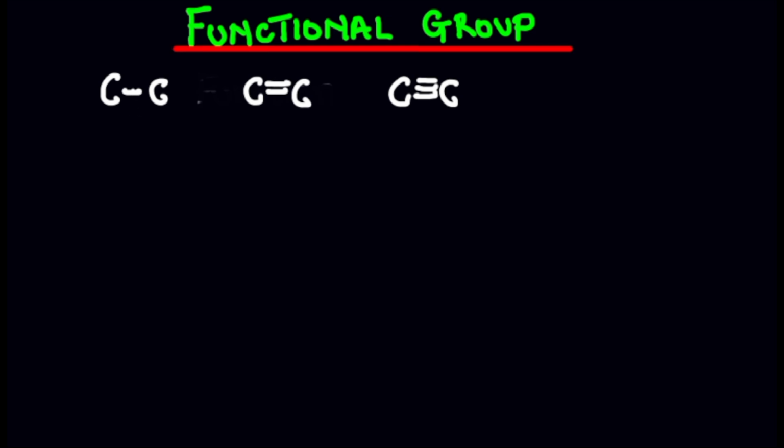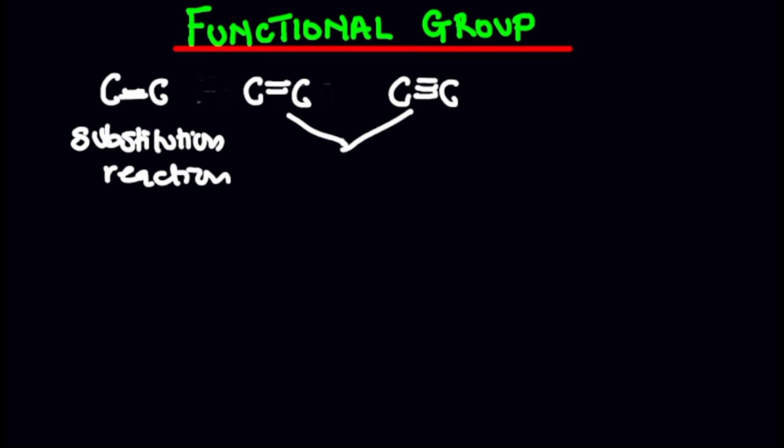Any compound that has just single bonds between carbon atoms can only undergo substitution reaction. Listen carefully when it comes to functional groups. Alkane compounds can only undergo substitution reaction, while alkene and alkyne can undergo addition reaction. That's because they have a double bond and a triple bond, that is, they have unused bonds.